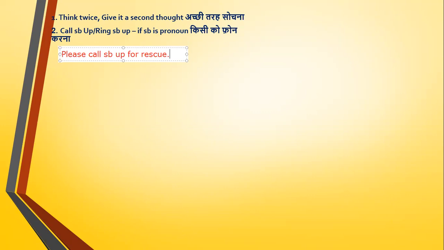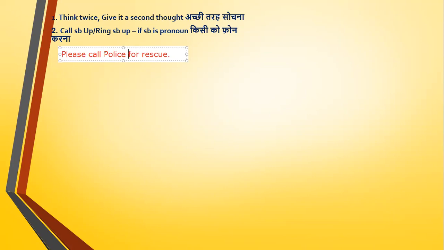So this is the way we are supposed to improve our vocabulary as well as sentence formation. If we want to call police, then how will the sentence be? Please call police. We don't need to use up here.